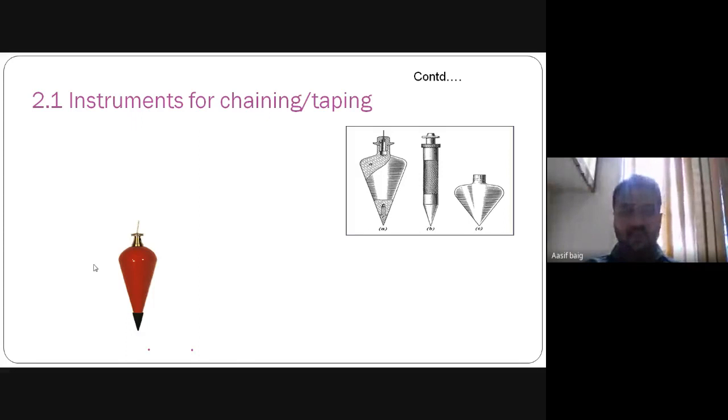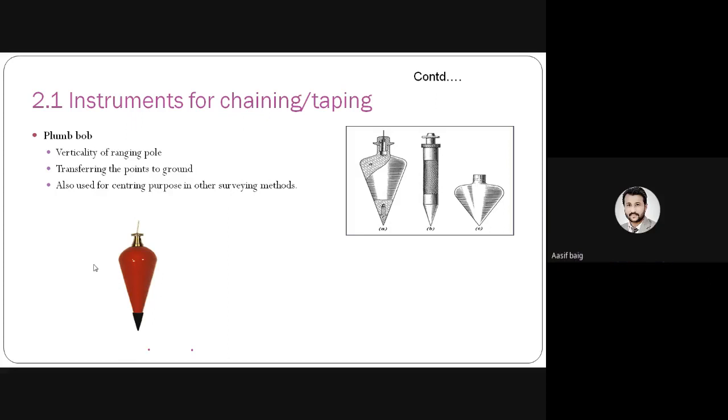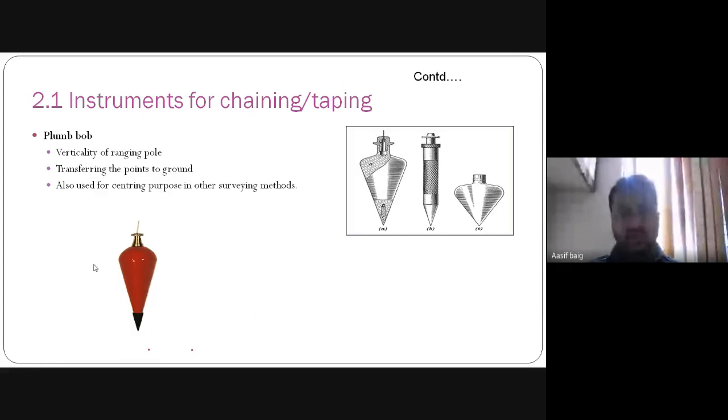Now another instrument is the plumb bob. This is used to check the verticality of the ranging pole and for transferring the point to the ground. It is also used for centering purposes in other surveying methods, like if you are using the compass or the theodolite. So for centering purposes, this plumb bob is used.